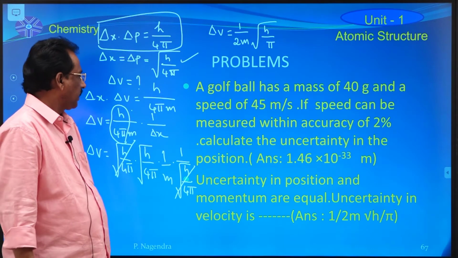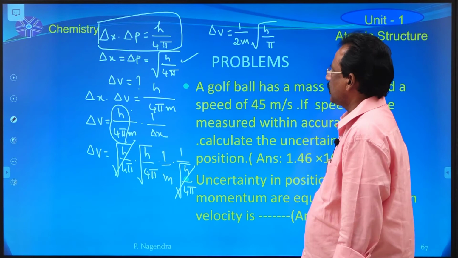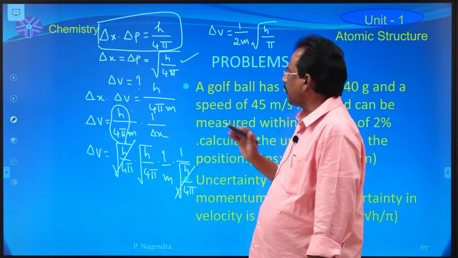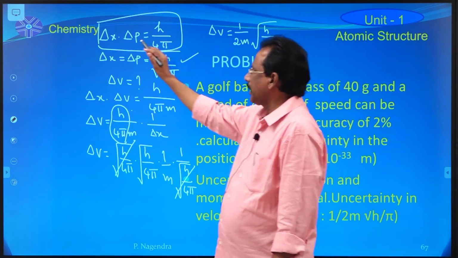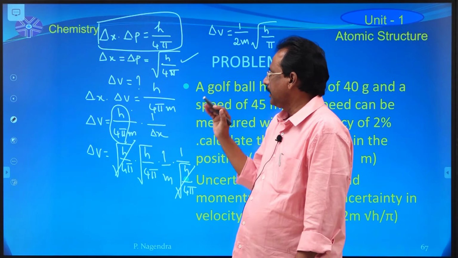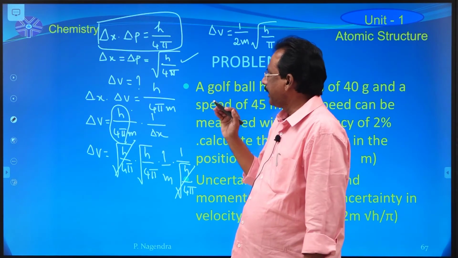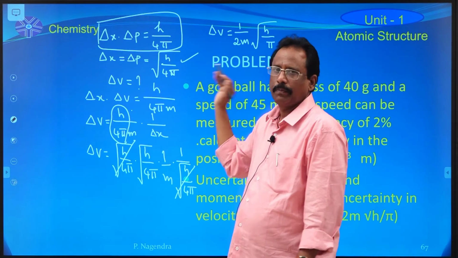So, finally, the very important point in this solution is that the product of delta x and delta p is equal to h by 4 pi. If these two values are equal, then delta x is equal to square root of h by 4 pi, and delta p is also equal to square root of h by 4 pi.